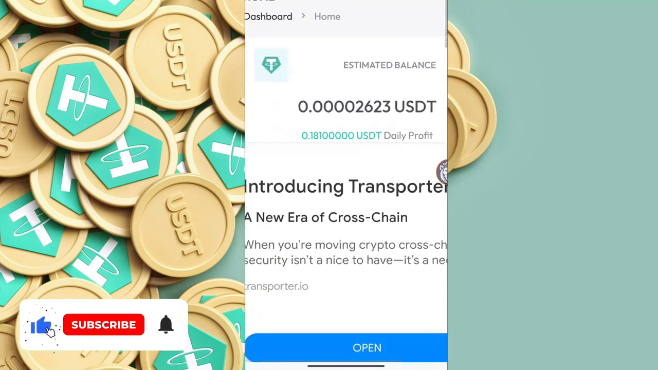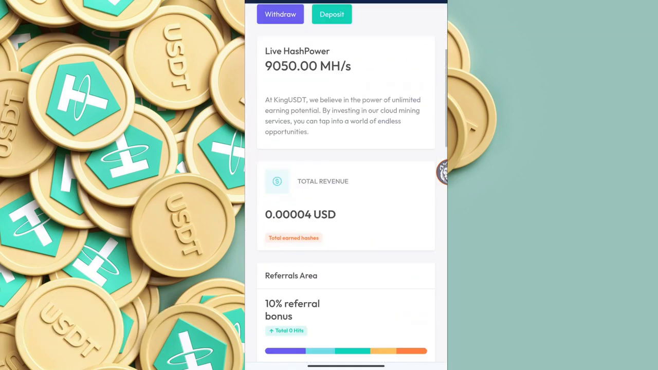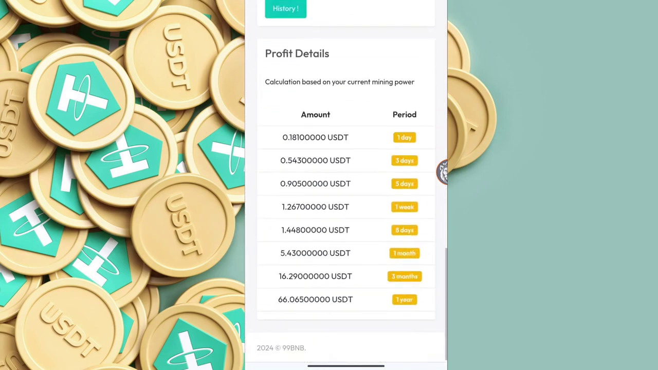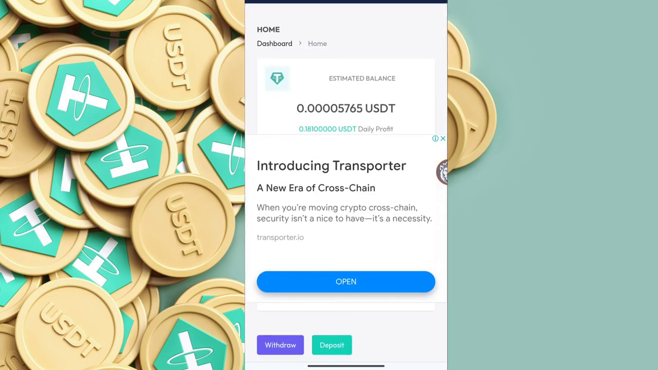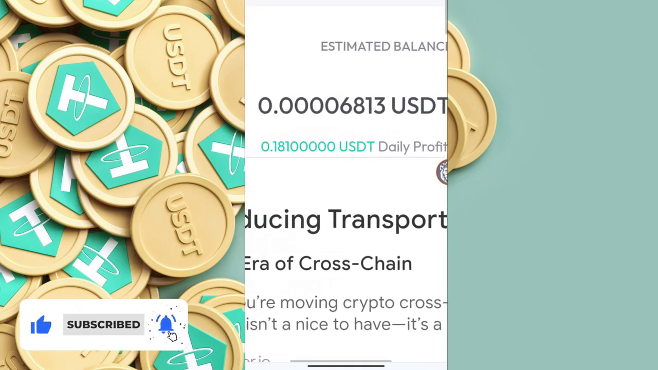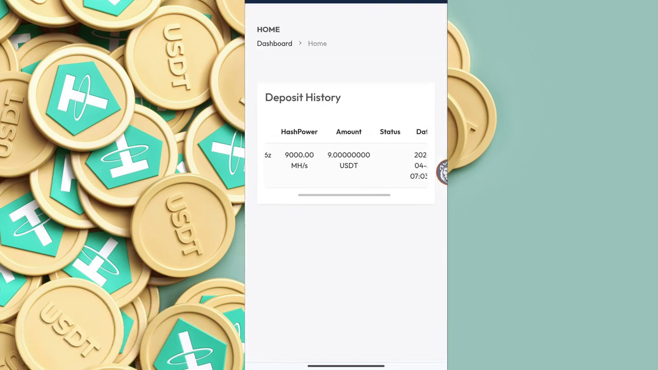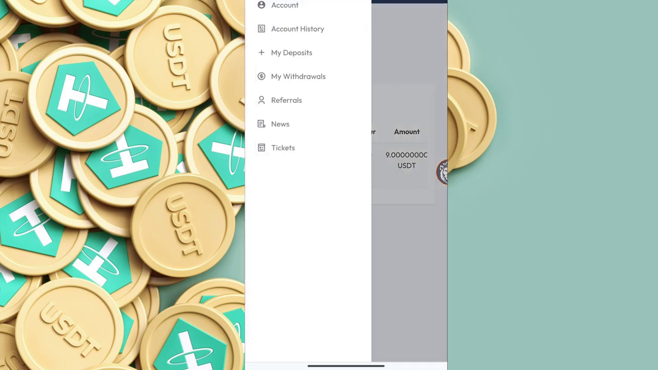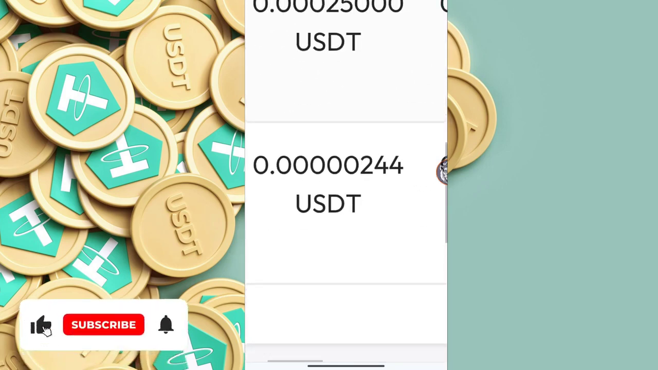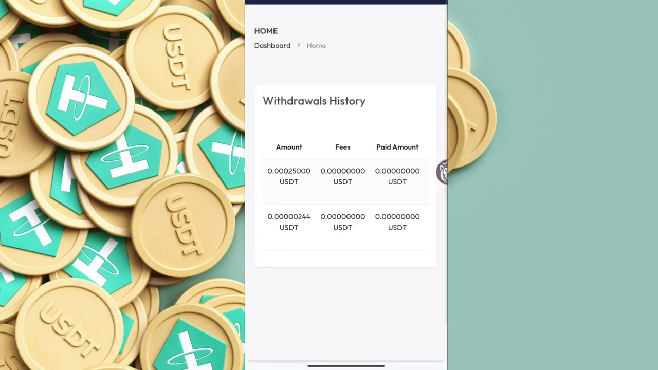You can see my mining is going on, and there is no minimum withdrawal on this site. You can withdraw any amount very easily, and there is no limit on this website to earn. I have provided the link in the description, and it is a very genuine and trusted website, because it is listed on Faucet Pay, so it has high chances of getting money. In my deposit history, I have deposited this, and in my withdrawals, I have got 2 withdrawals on this site. The minimum was 244 Satoshi of USDT, and this is 0.00025 USDT.